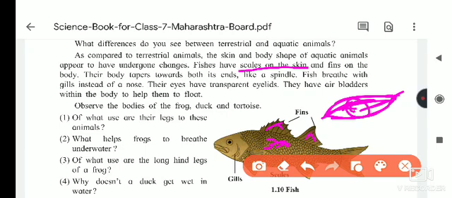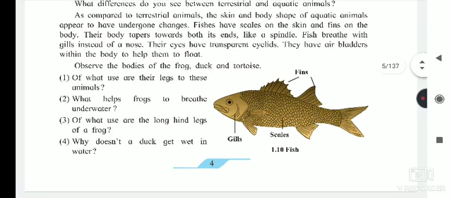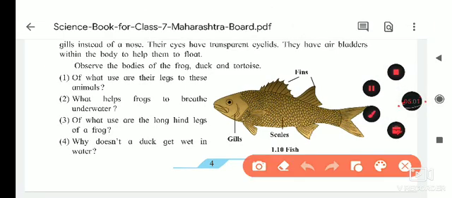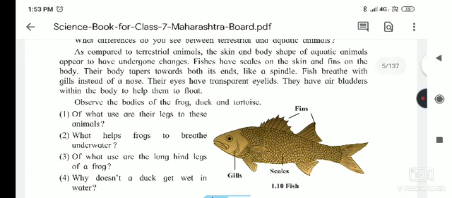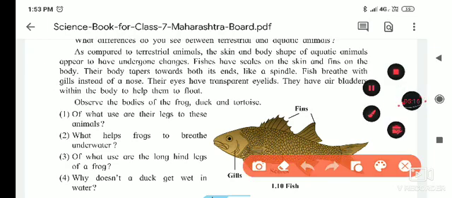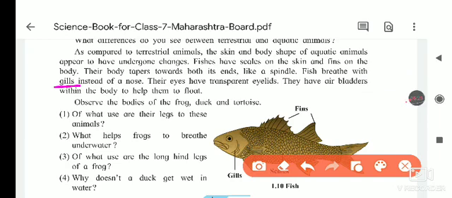Then their body tapers toward both the ends. Just as I told you, in this figure you see it tapers, and in this one also it tapers. Taper means it is triangular in shape towards the end, like a spindle. Fish breathe with gills. We use lungs and a nose, but they have gills instead of a nose. Their eyes have transparent eyelids.